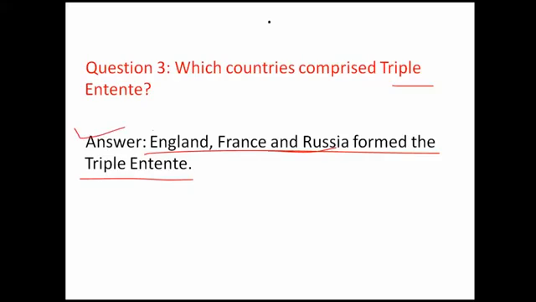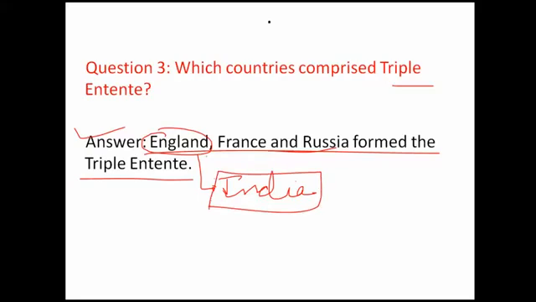Another thing I want to tell you on behalf of England: during that time India was in the hands of England, so India was also indirectly participating in the First World War. But I have said this for general knowledge; don't write it in your answer. It is not necessary, and you will not be given any extra marks for writing the role of India. So the Triple Entente is England, France and Russia. Let's move ahead.